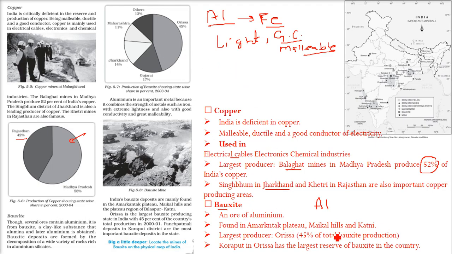So bauxite is found in the Amarkantak Plateau, the Maikal Hills and Katni. And again, the largest producer is Odisha. 45% of total bauxite production is from Odisha only. Koraput in Odisha has the largest reserves of bauxite in the country, from which aluminium is extracted.